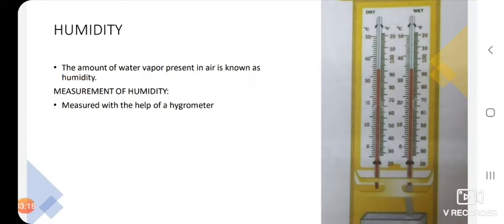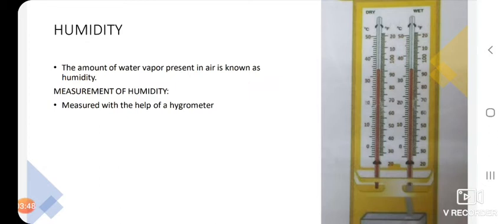Your syllabus says you should only know the meaning of humidity. Your textbook also explains absolute humidity, relative humidity, condensation, and the difference between absolute and relative humidity, but it is not in your syllabus for this academic year. So children, you have to focus only on the meaning of humidity. Then next you will be learning only about precipitation.